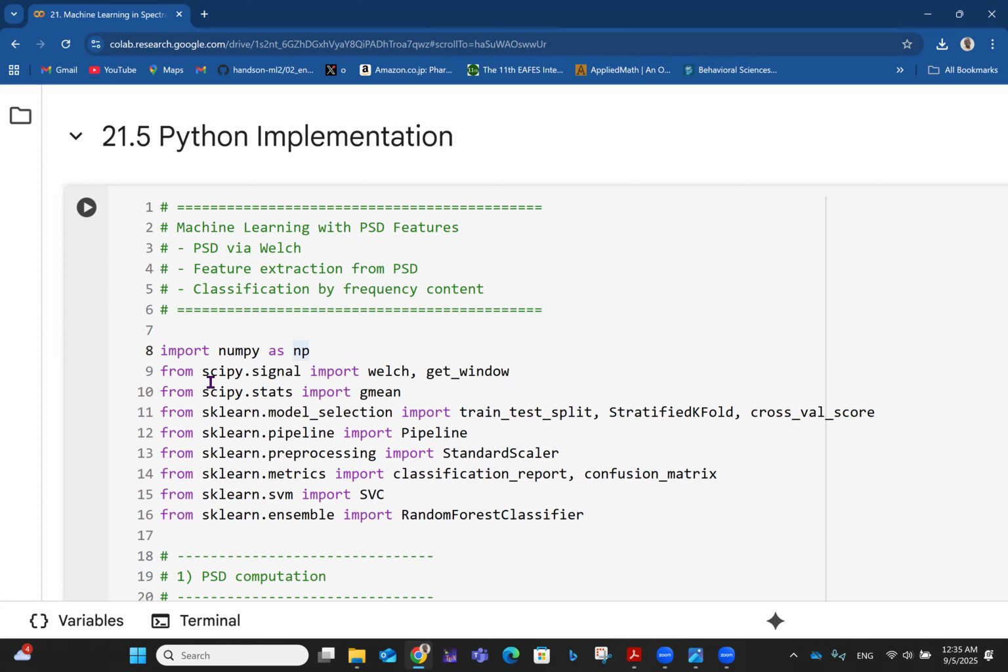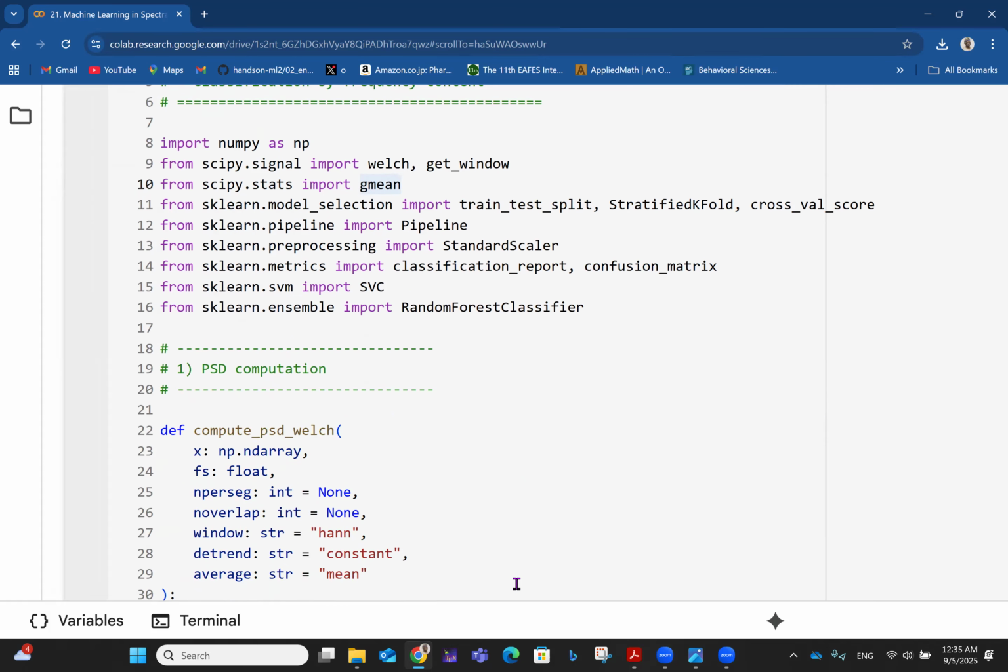So now it's here again. SciPy.signal is unique to spectral analysis, like we've been saying. Then SciPy.stats. Then when you see all this scikit-learn, sklearn, these are for basically machine learning and the necessary train-test splits, stratified k-fold, and all of these things. Then the pipeline, StandardScaler, and so on, support vector machine, random forest classifier, and all that, right? Then we have the PSD computation.